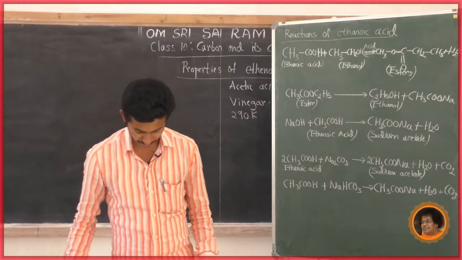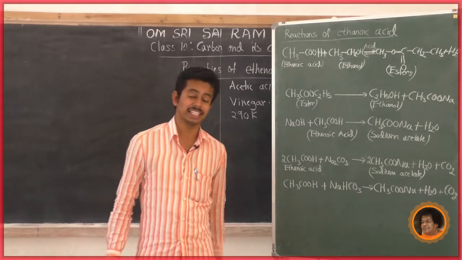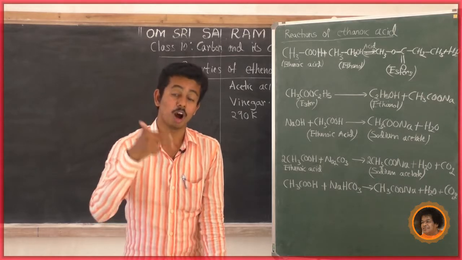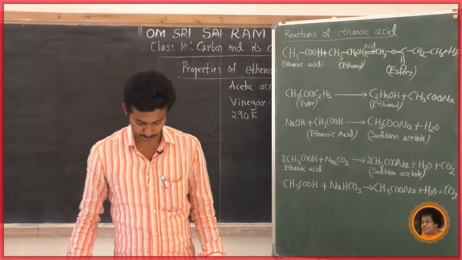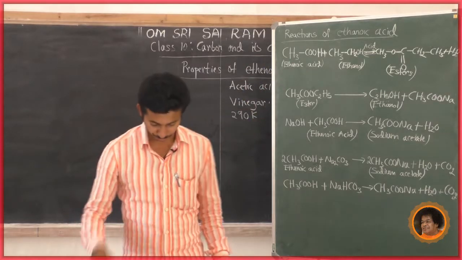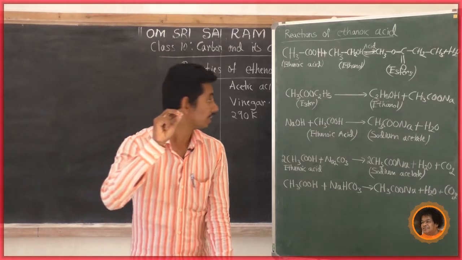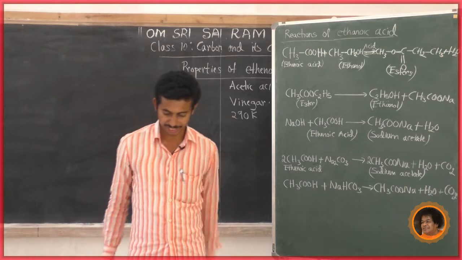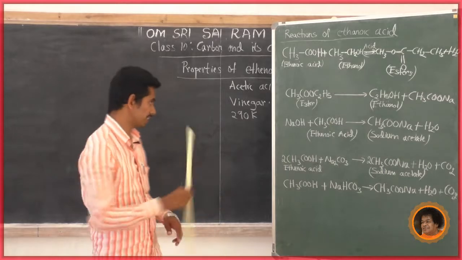What is the use of these esters? Generally esters are sweet smelling agents. What is the taste? It is sweet. And odor means it is a smelling substance. These are used in making perfumes because they are smelling substances. Esters are used in preparing perfumes and flavoring agents. Now this ester, CH3COOC2H5, is an ester.